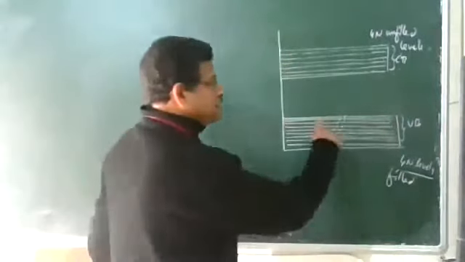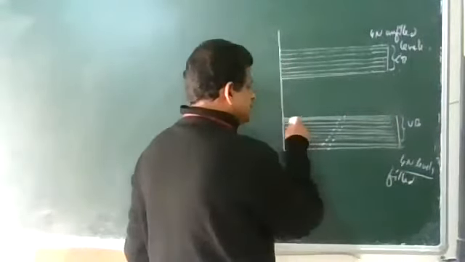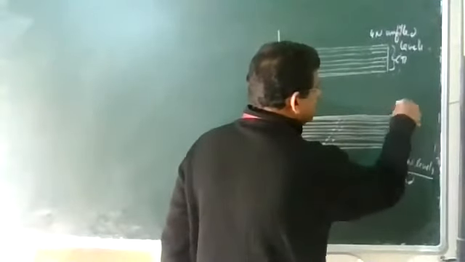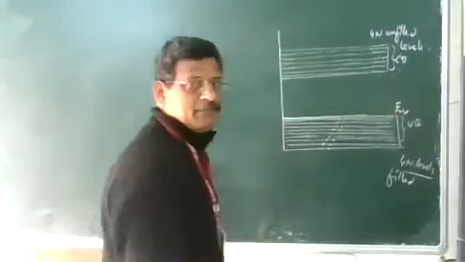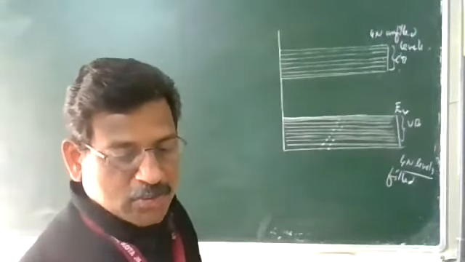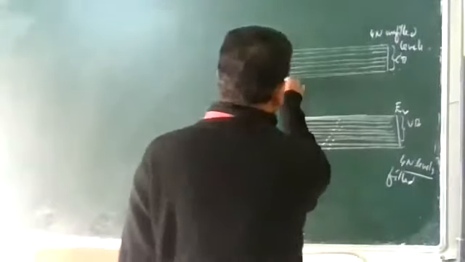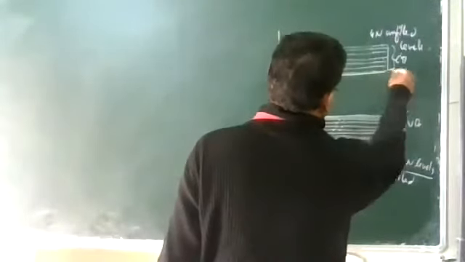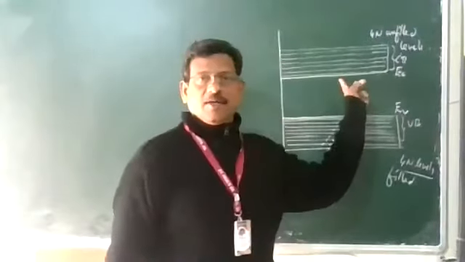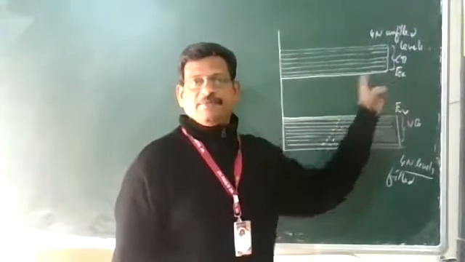And we can see the valence band. The highest energy level in the valence band we call EV. And the lowest energy level in the conduction band is marked as EC.